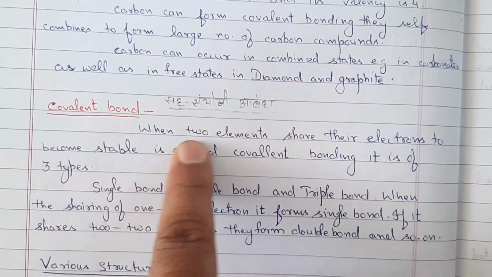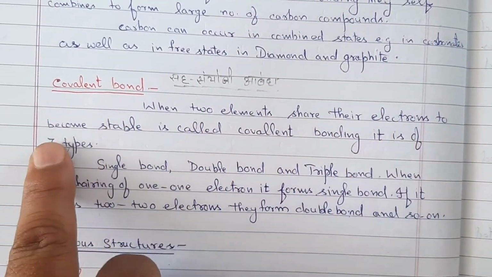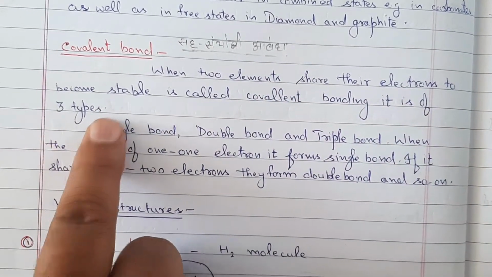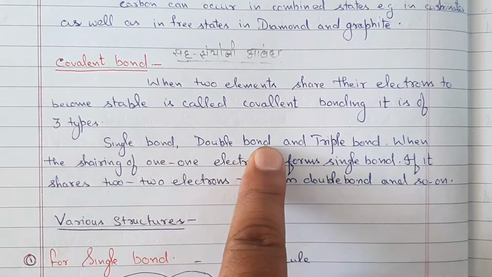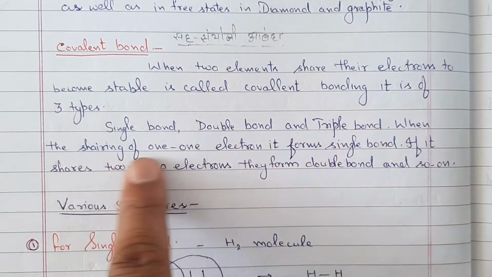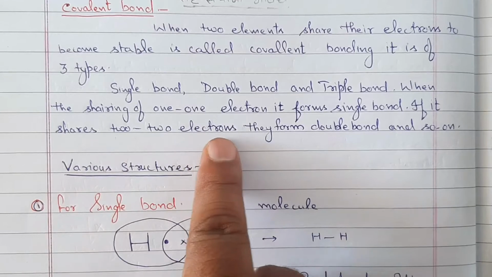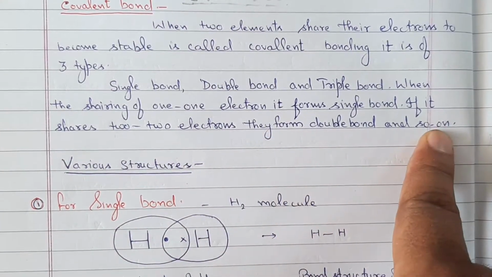Covalent bond. When two elements share their electrons to become stable, it is called covalent bonding. It is of three types: single bond, double bond and triple bond. When there is sharing of one electron, it forms a single bond. If it shares 2 electrons, they form a double bond, and so on.